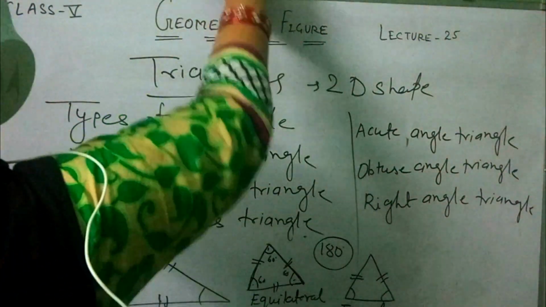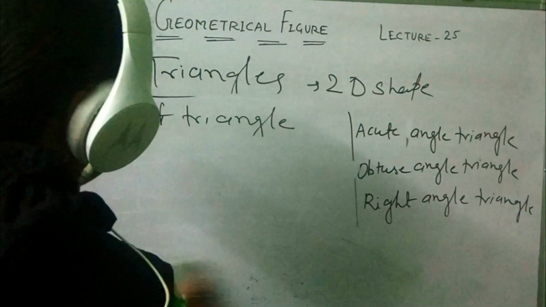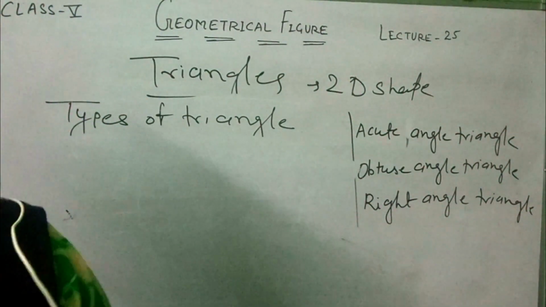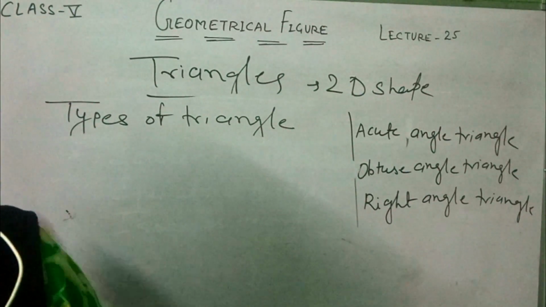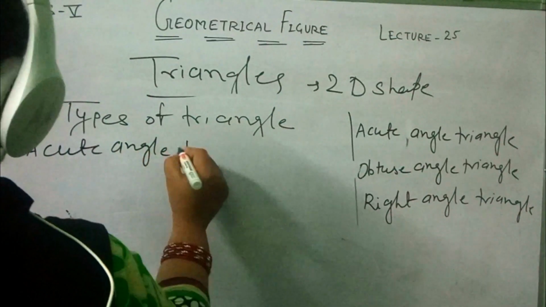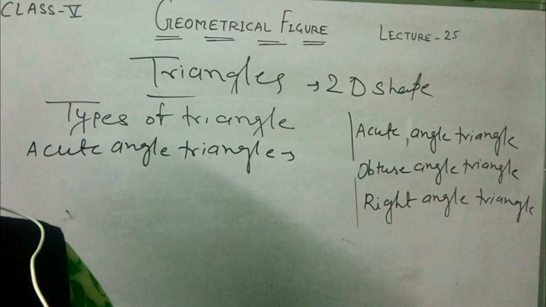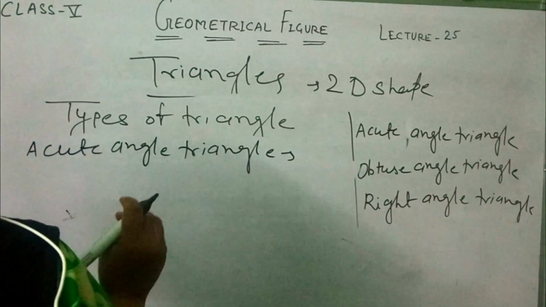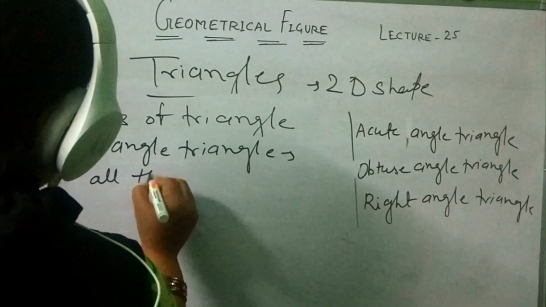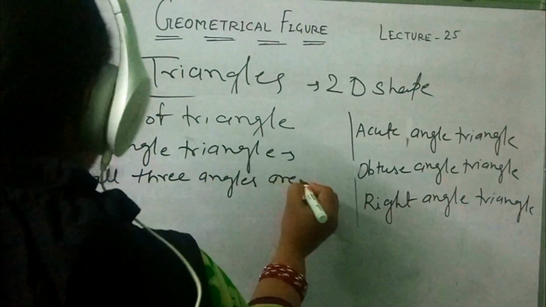Now next one: acute angle triangle, obtuse angle triangle and right angle triangle. Students, see here, first one is the acute angle triangle, the triangle in which all three angles are acute.